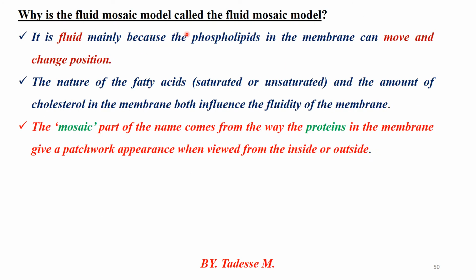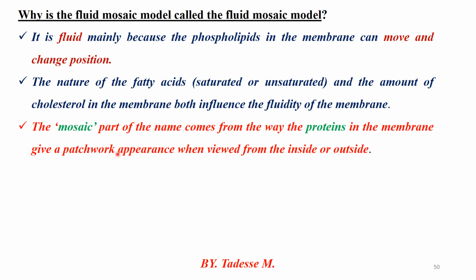The final one: why is the fluid mosaic model called a fluid mosaic? The fluid part is because the phospholipids in the membrane can move and change position easily. With the help of this, Singer and Nicolson proposed this model. The nature of the fatty acids and the amount of cholesterol in the membrane both influence the fluidity of the membrane, that is, the movements.